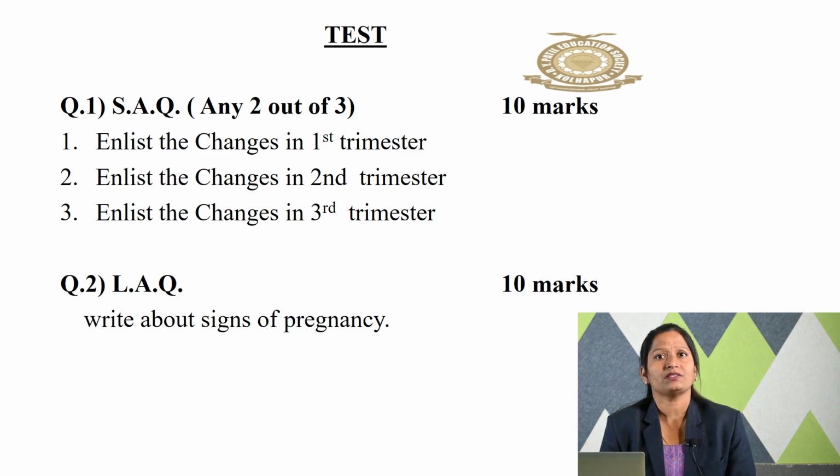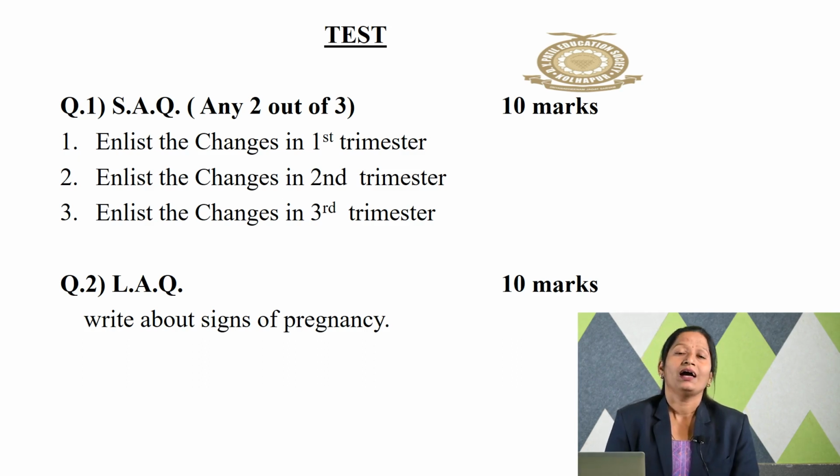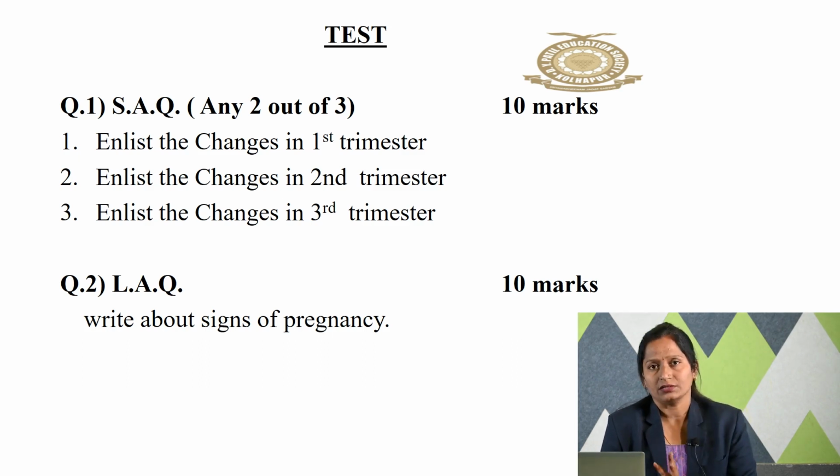changes in the first trimester, second trimester, third trimester, and as the last, the three signs we have seen: presumptive sign, probable sign, and positive sign. So in the last, a long answer question, you have to write about those three signs: presumptive, probable, and positive signs, for 10 marks. So this will be the test for you people.